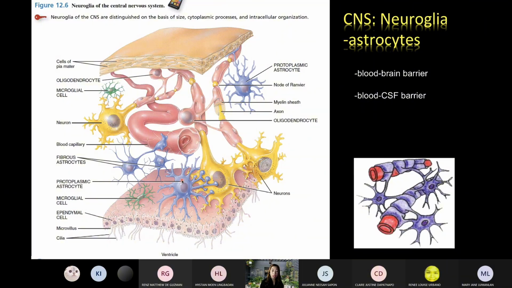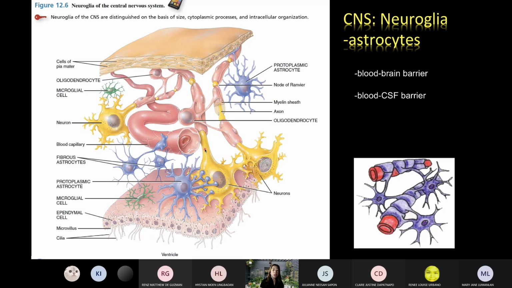Another function: they come in contact with surfaces of neurons, and also surfaces of blood vessels and surfaces of the cells of the pia mater. The pia mater is the innermost lining or membrane covering of the brain. So you have the arachnoid, the pia mater, and the dura mater, and they form the meninges of the brain.